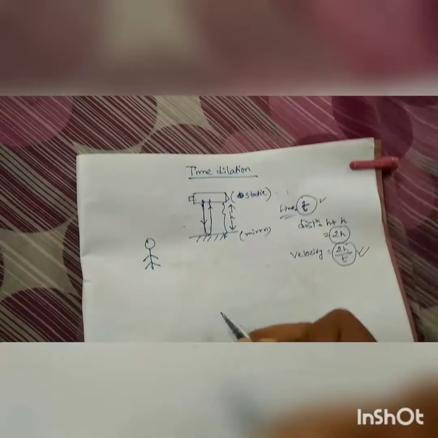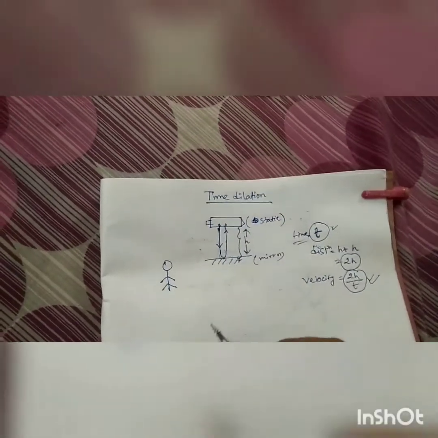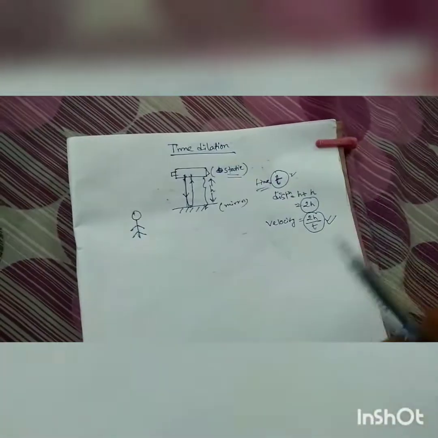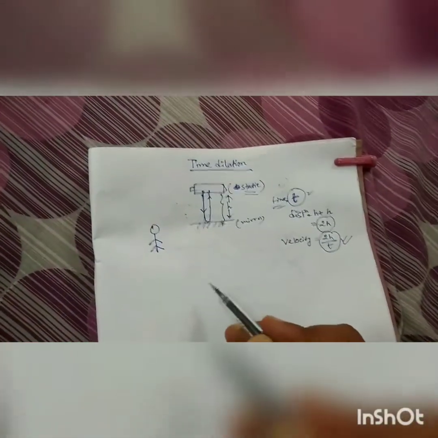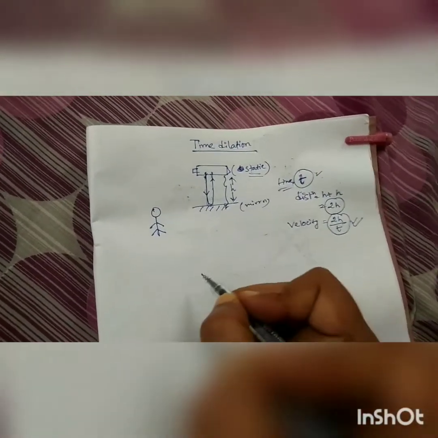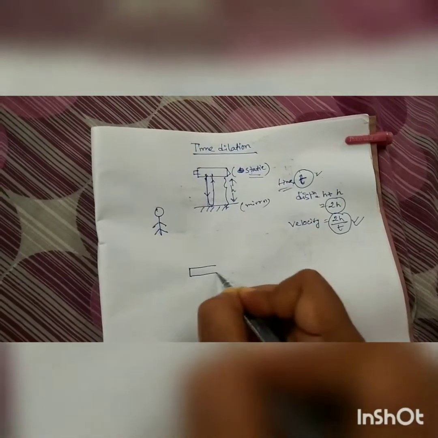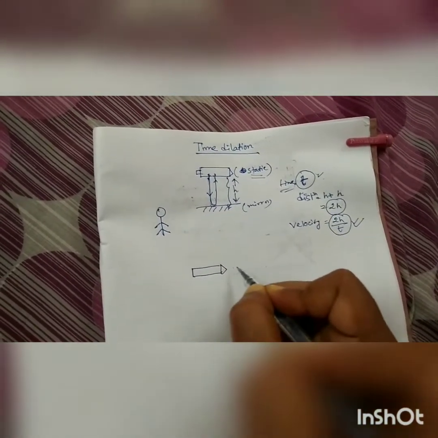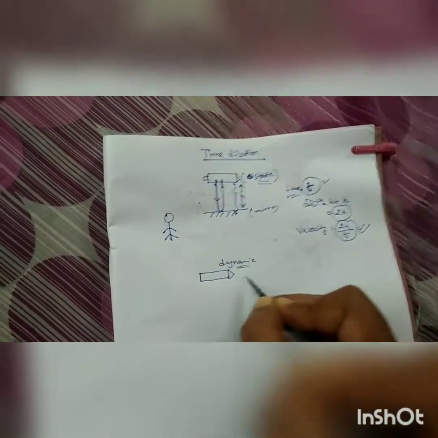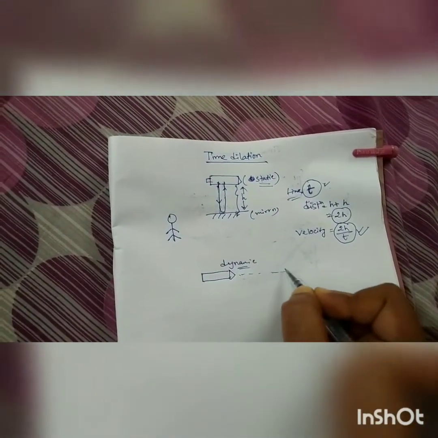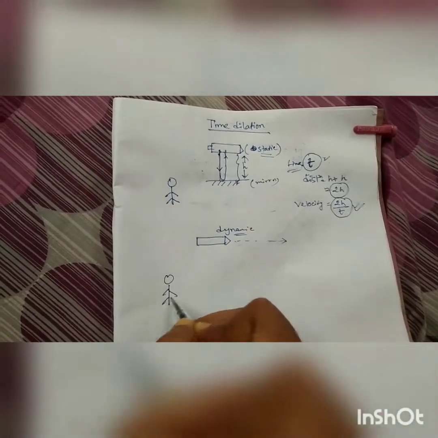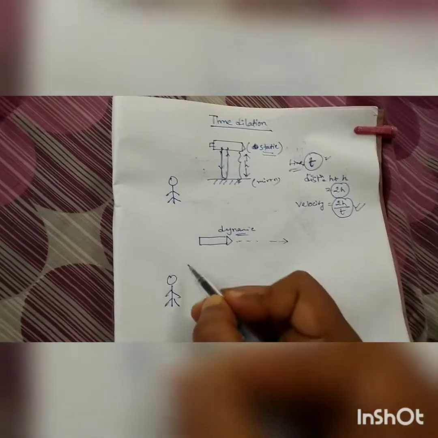Now, an interesting thing: we are assuming the spacecraft is in a static position, but in space nothing is static. Everything is dynamic due to gravity. So in the real case, the spacecraft is in a dynamic condition. Let us assume it is moving this way, and you are standing here watching this spacecraft.